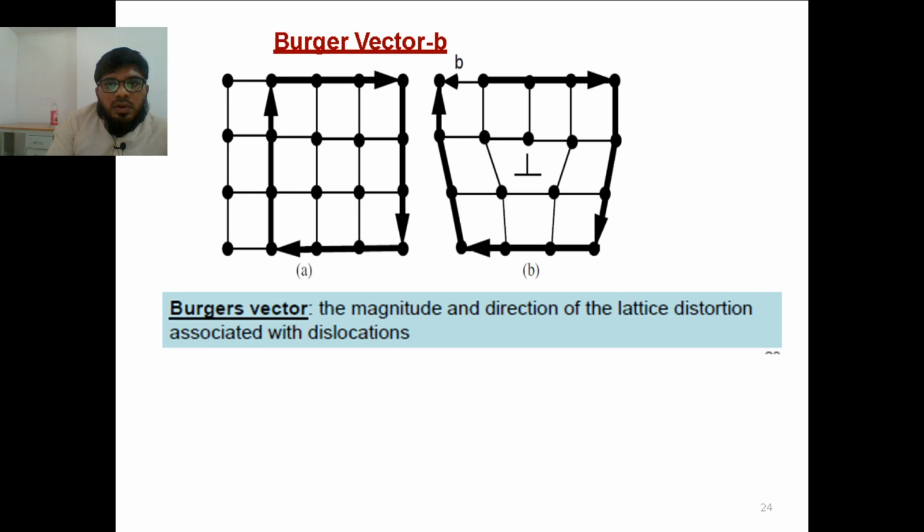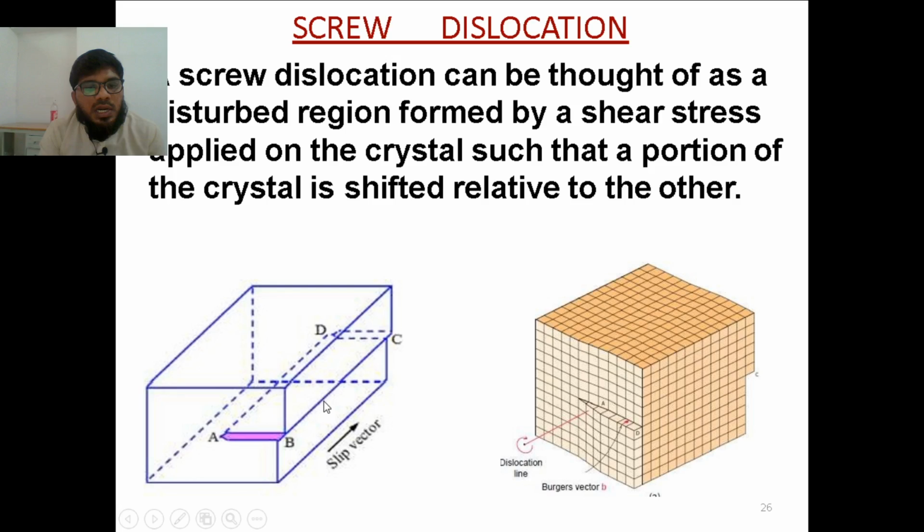Next we are going to see screw dislocation. In screw dislocation, previously I showed that the edge is moving forward. In this case, instead of the edge, this side will try to move in this direction along the surface itself. This kind of dislocation is called a screw dislocation, and in this screw dislocation the Burgers vector will be parallel to the surface.